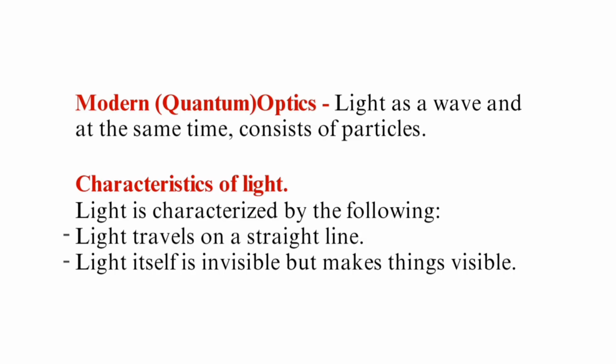Light is characterized by the following. The first one is light travels in a straight line. So light travels in a straight line unless it hits an interface. So that is one characteristic of light.